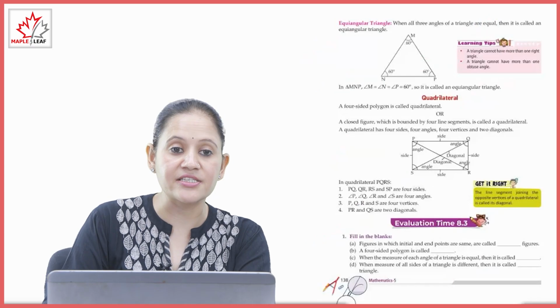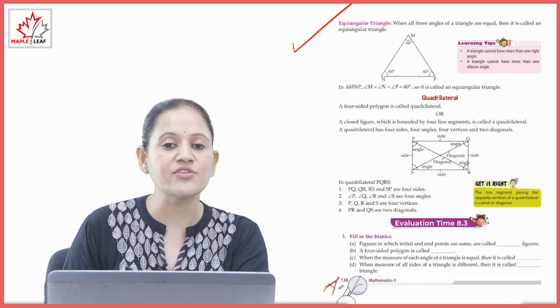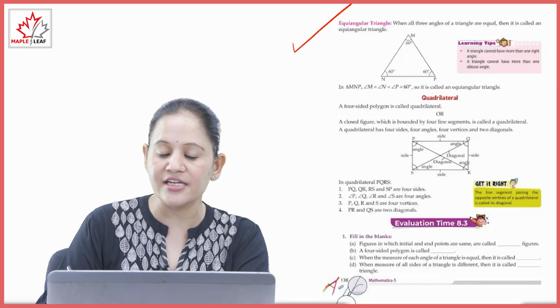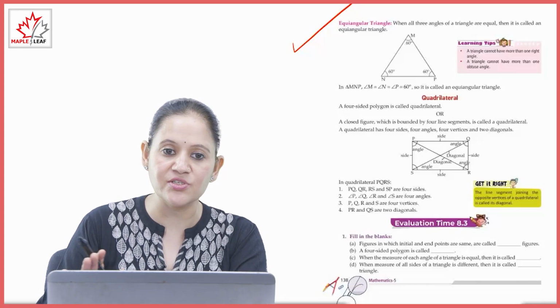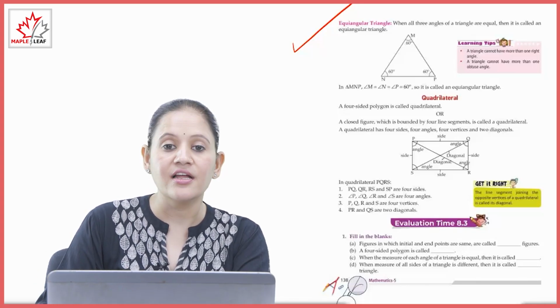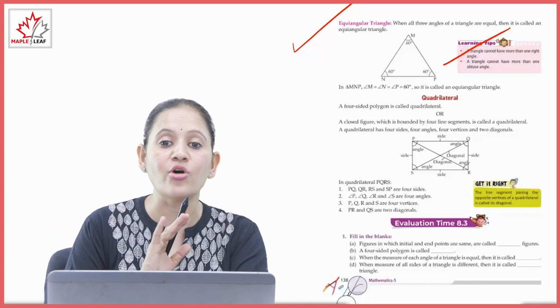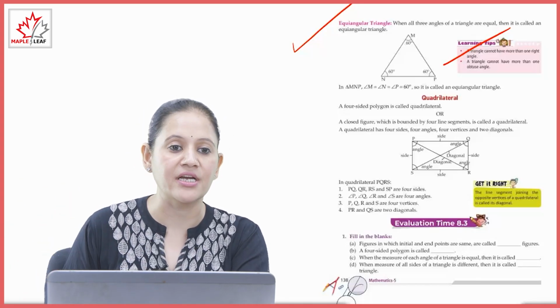Next is the equiangular triangle. If all three angles of the triangle are equal, that is called an equiangular triangle. Here you can see all angles are 60 degrees. All three are equal, so it is an equiangular triangle. Learning tips: a triangle cannot have more than one right angle. A triangle cannot have more than one obtuse angle.